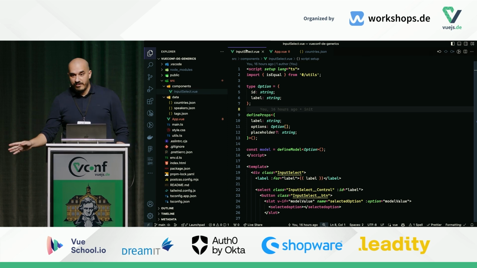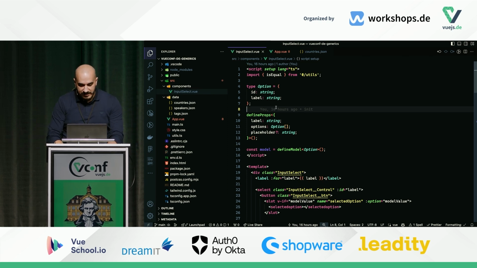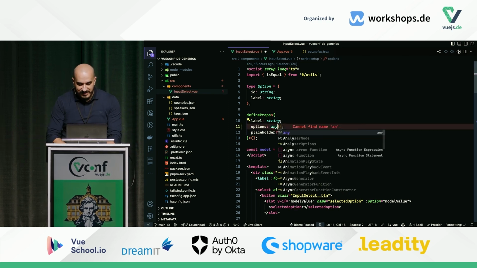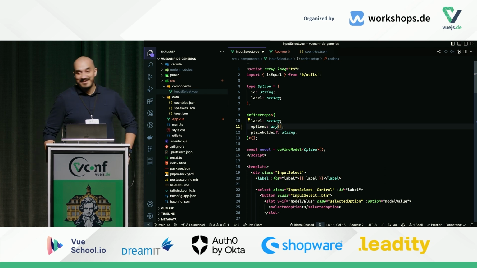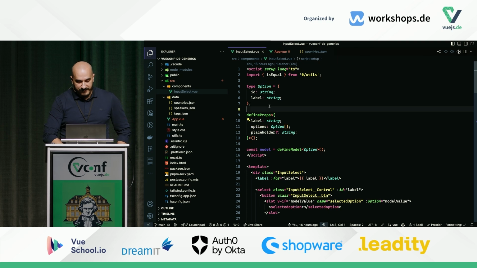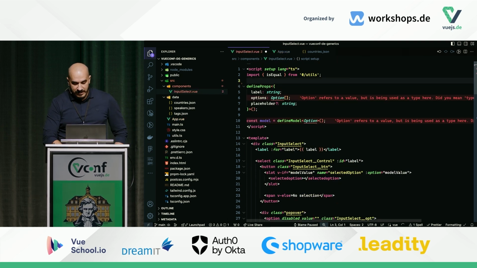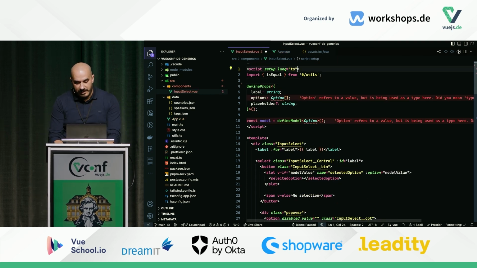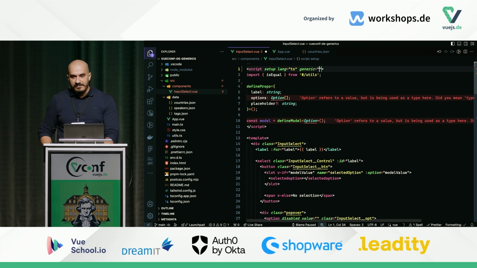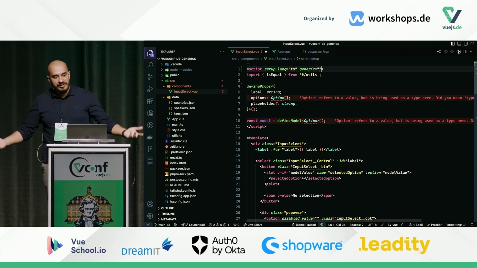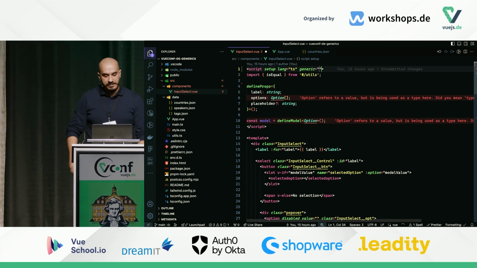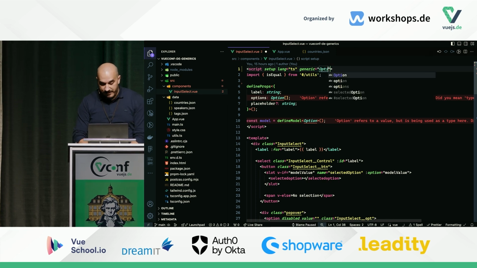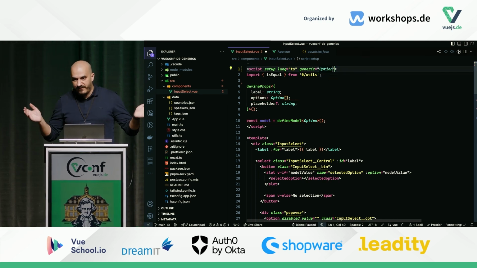So there are many ways you can fix this. One way you can fix it is you can do this, but that's not fun, right? So let's go the hard route, but it will pay off. First, we remove this entirely. And now we can start typing a generic type here. You start by defining an attribute on the script tag called generic. And then you type in what you would typically write in a generic expression. Let's start with option, and it should be fine.